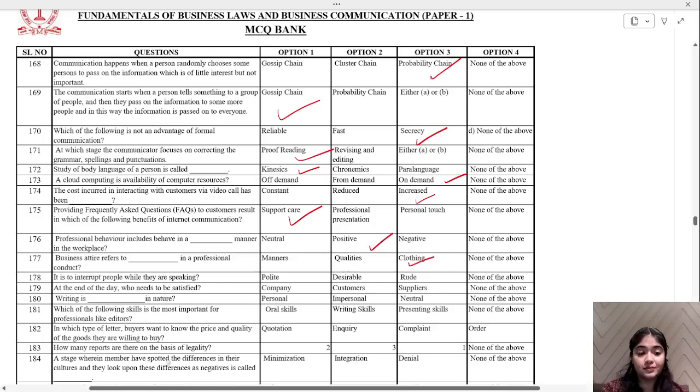Attire means your clothing. It is to interrupt people while they are speaking. Polite, desirable, rude. So it is rude to interrupt. At the end of the day, who needs to be satisfied? Customers. Writing is personal in nature. Which of the following skills is most important for professionals like editors? Oral skills, writing skills, presentation skills. Presenters, it is important for editors that they have their writing skills nice.